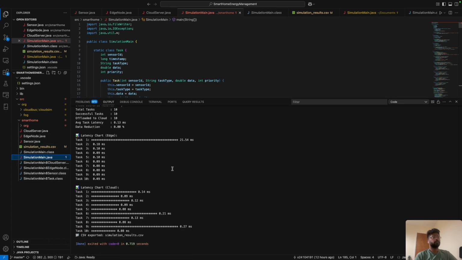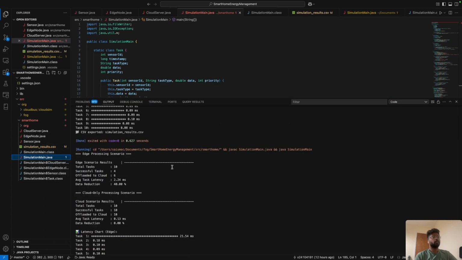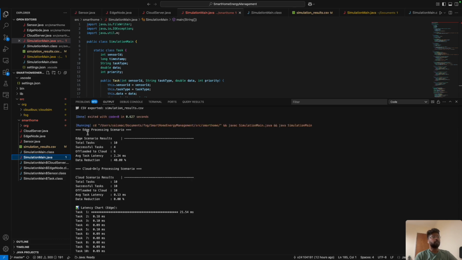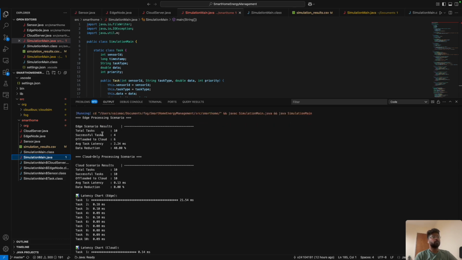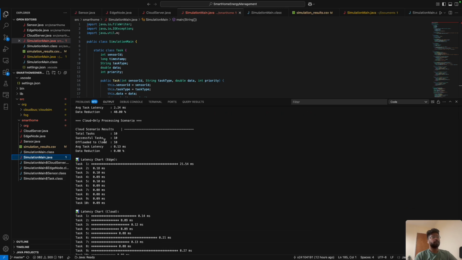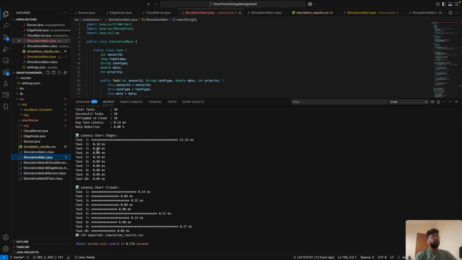these are the results for the edge processing scenario, where in total 10 tasks, successful were 4 and offloaded to the cloud were 6, average latency was 2.24 and data retention was only 40%. In the cloud based scenario, total tasks were 10, successful tasks were 10, offloaded to cloud were 10, average latency was only 13 milliseconds and data reduction is 0. And this is the latency chart for both edge and cloud.